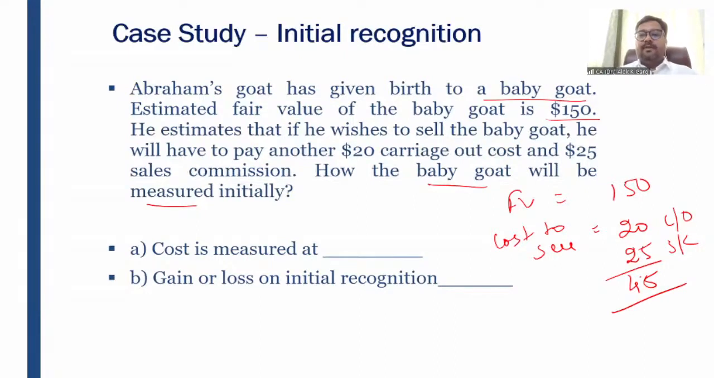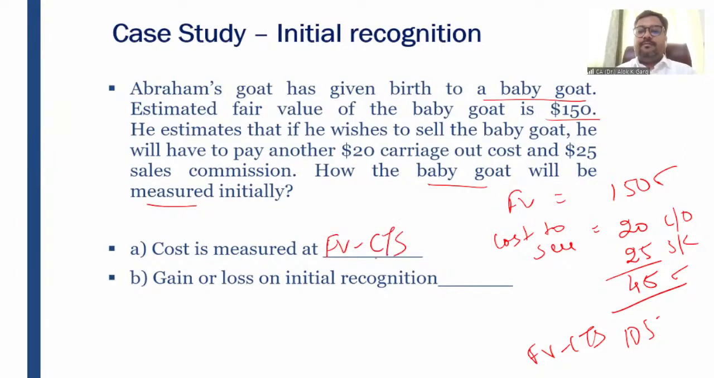So tell me, how this baby goat will be measured initially? It has to be measured initially at fair value less cost to sell. What is my fair value? 150. What is my cost to sell? 45. What is my fair value less cost to sell? 105 is my fair value less cost to sell. So cost is measured at fair value less cost to sell, right? And what is my gain or loss on initial recognition? It is 105. What is the accounting entry?